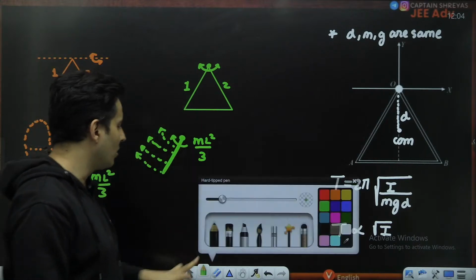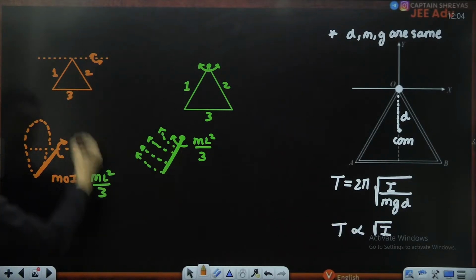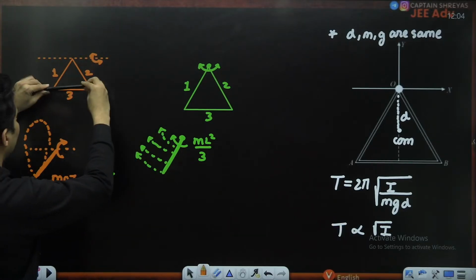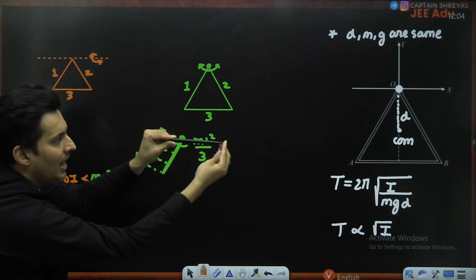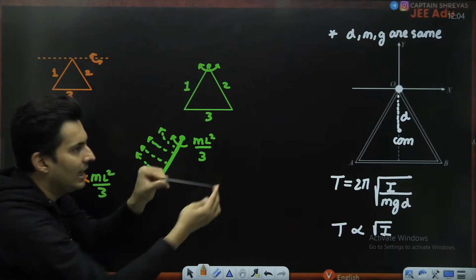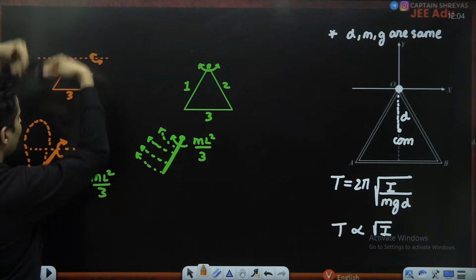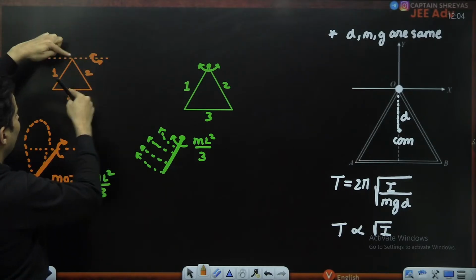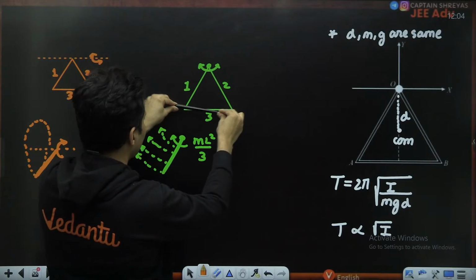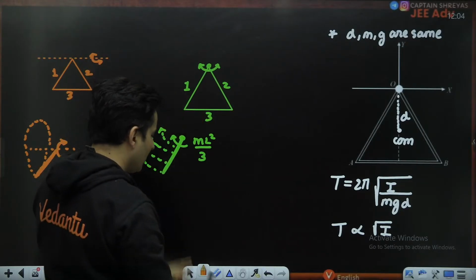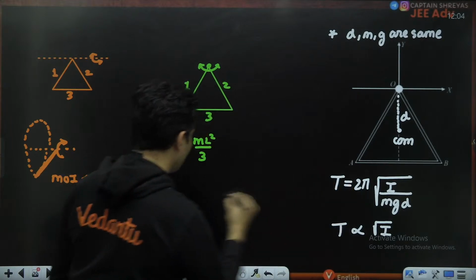Now what about the third rod? What about the third rod here and over here? Just think about it. In this situation, this rod is going like this. This rod is flat and it is just sliding like this. All the masses are going in a big circle of this radius. Whereas over here, this mass is going like that. Now observe this carefully, guys. This is very interesting if you think carefully.